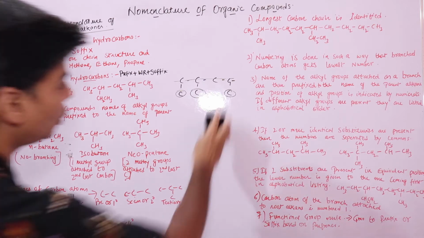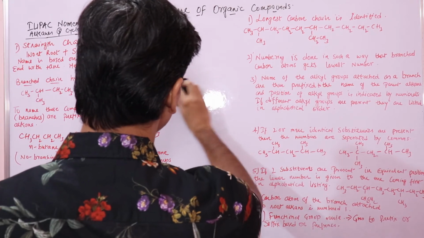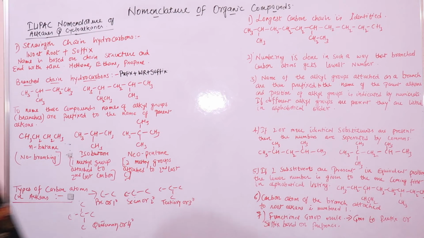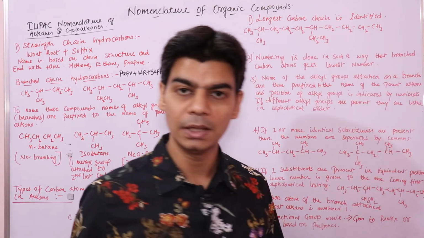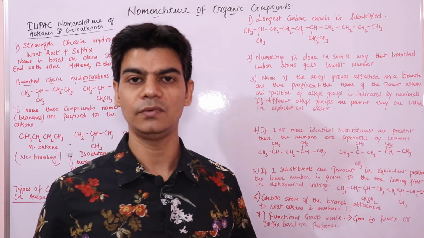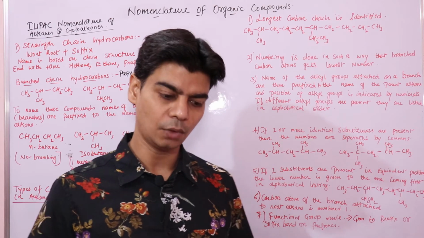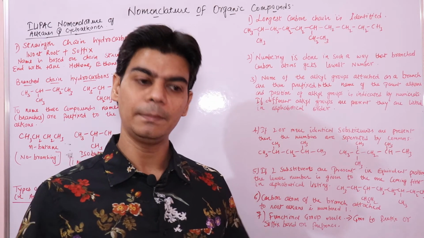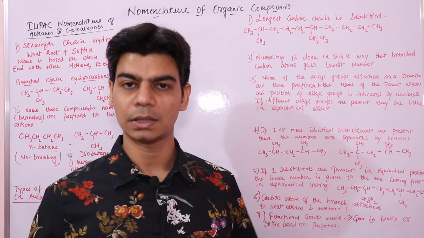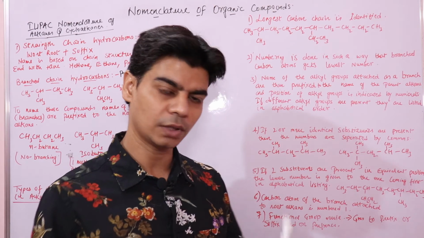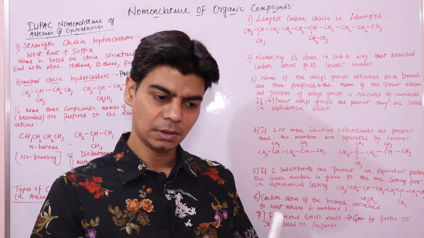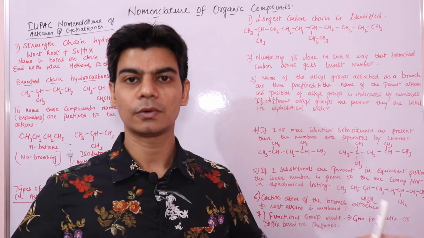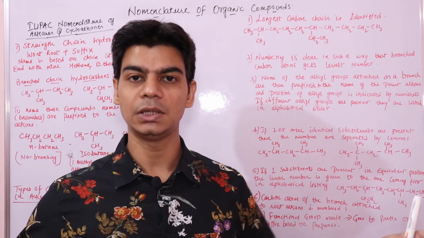In order to understand how to name alkanes based on these rules, you should be familiar with what we did in the previous video lecture, where we showed how to name organic compounds based on IUPAC nomenclature. That consists of a word root, a prefix and a suffix. Word root indicates the number of carbon atoms in the straight continuous chain.